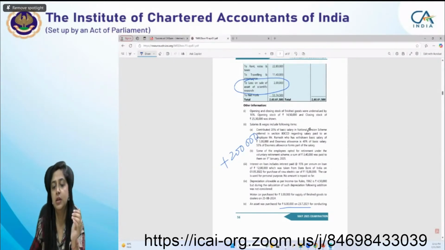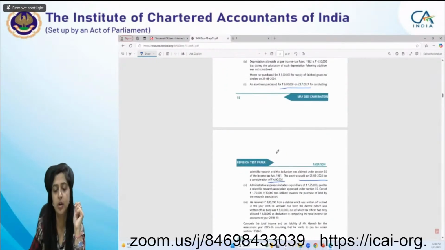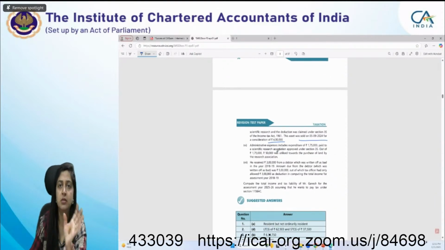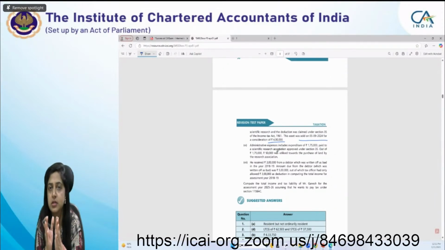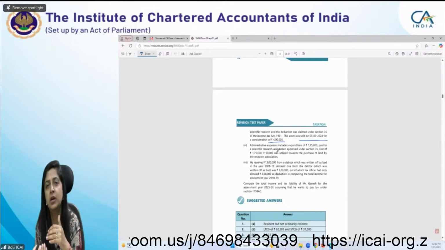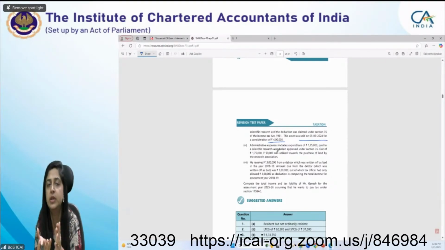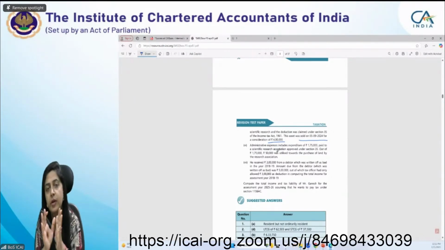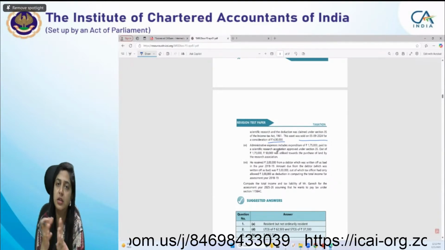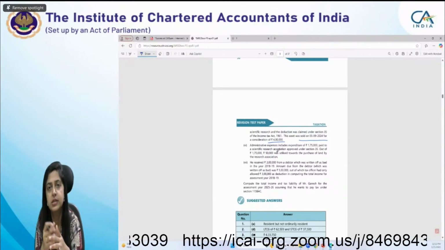Now we have to see regarding the provision. There is one provision, deeming income under section 41. It's a very complicated provision, but I'll tell you in brief. Suppose you have a scientific research business and you purchased some asset and used that asset for scientific research, so you have claimed the deduction under section 35 for that asset. In a future year, two options can be there: either you can use it for other business purposes or you can sell it. In this case the assessee has sold it.